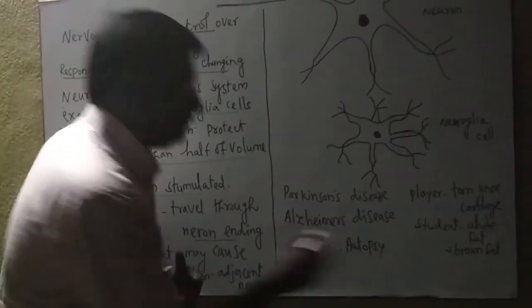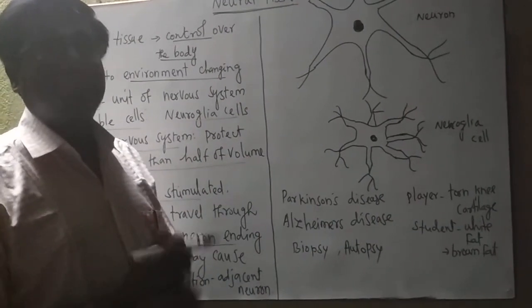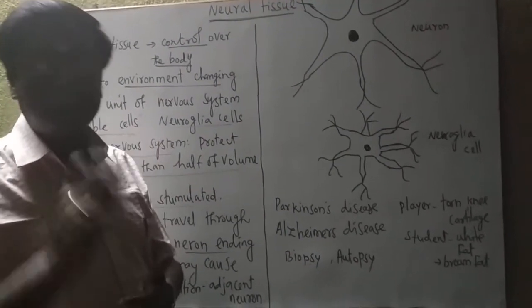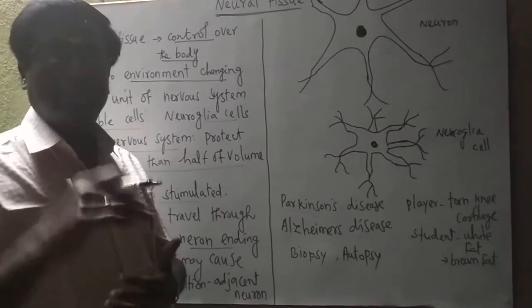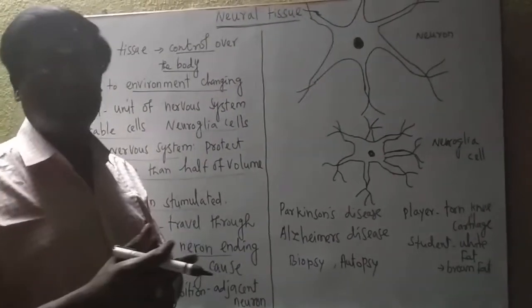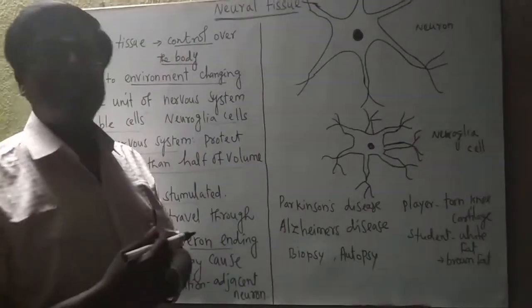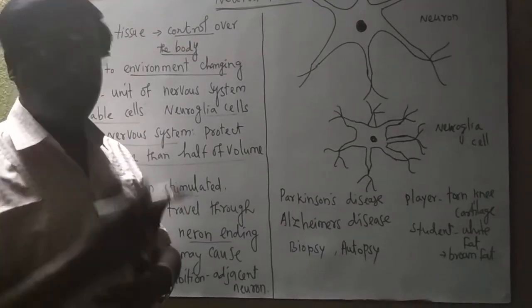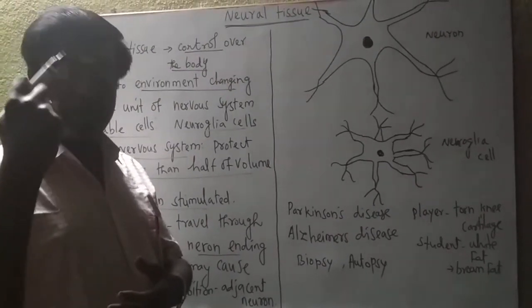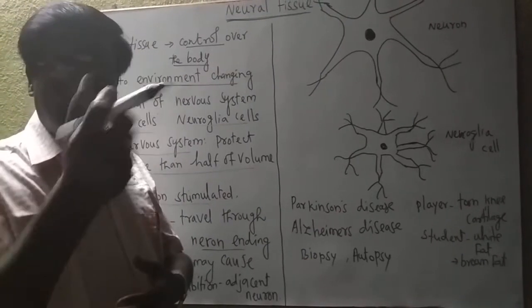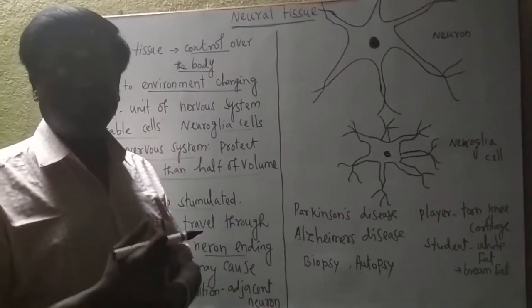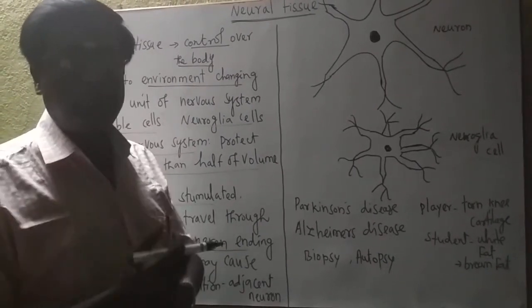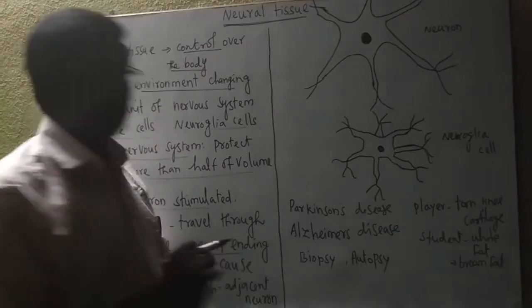Then autopsy is done on a dead body at the time of postmortem. Postmortem means tissue is removed from a dead body and analyzed to find how the person died, whether from disease or any other reasons. This autopsy is very much used in forensic science, for example, in detecting criminals. Suppose a murder happens and the person dies. The tissue obtained from the person, or the postmortem report, shows how the person died. Based on that report, the criminal can be identified. So it is very useful in forensic science.